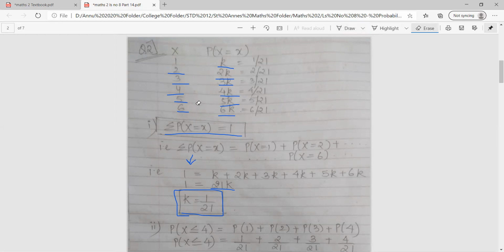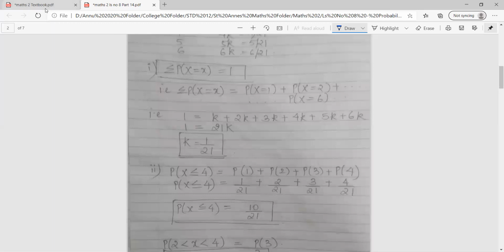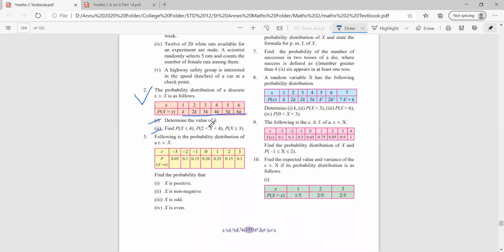Now you can reduce the values also. I have not reduced the values. I have kept it as it is. So if you want, you can reduce 3 upon 21 and write 1 by 7 also. Okay. So I hope you all are clear with the first part. We found out the value of k. Now we can find all the probabilities which they have asked.